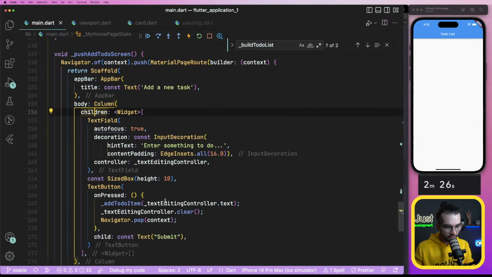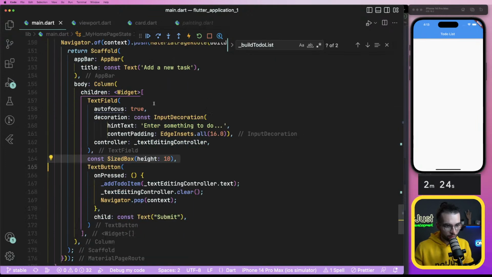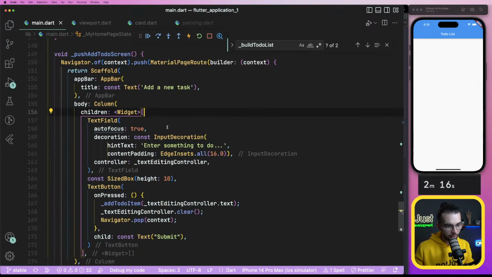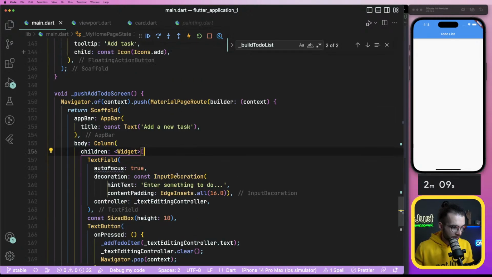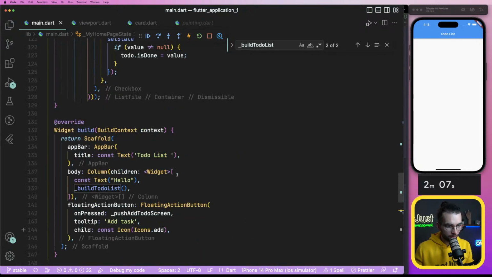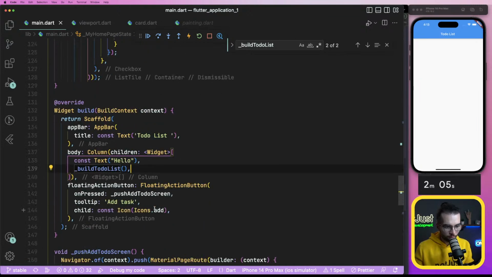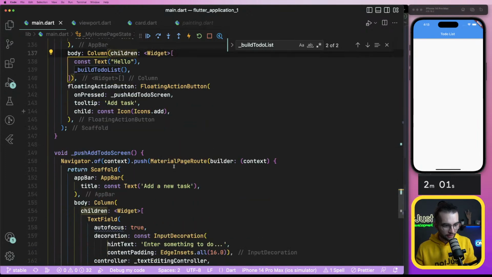It has a children and what? Column. Text field and text button. And what else? I don't see anything else. Add const before calling here. What? The column. Does it need anything?